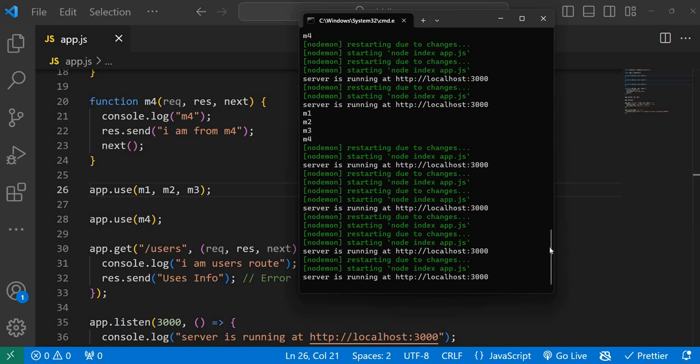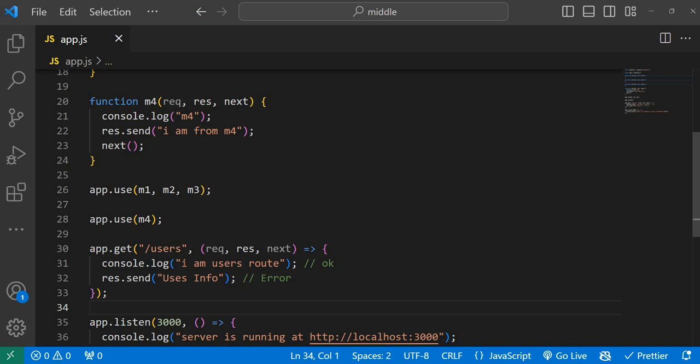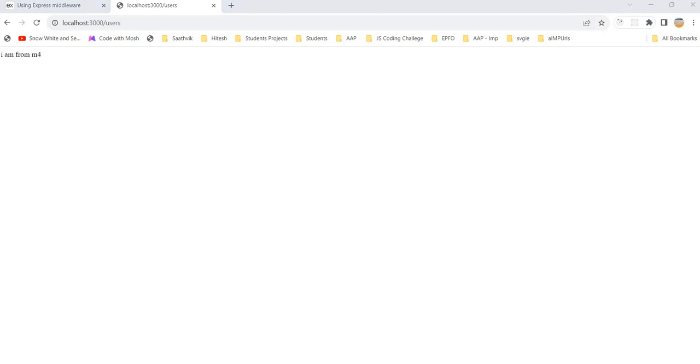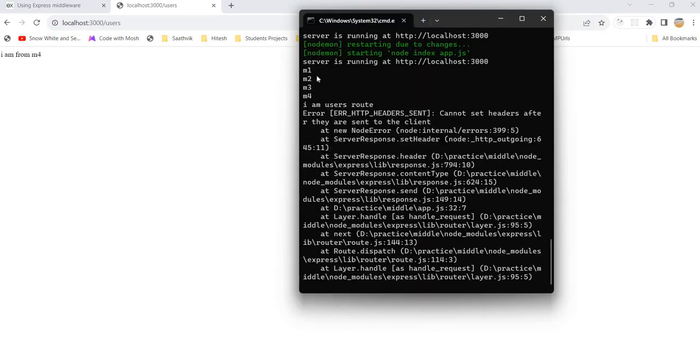So let's see whether it will work. Because whatever I said is true, we should get the users route information in the console.log. So now I'm hitting. Boom. If you see, M1, M2, M3, M4 are completed, and then we got the response "I am from M4" because the response came to the client from M4. After that, yes, it is going to execute the next middleware. So that's why we got this message: "I am users route."